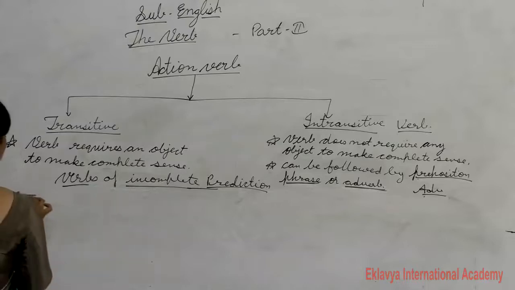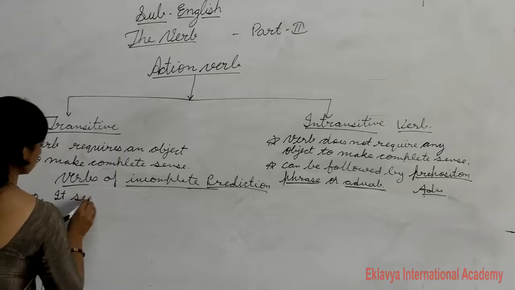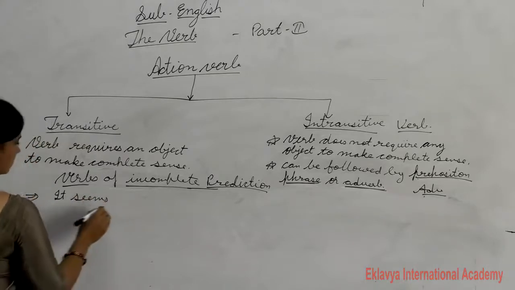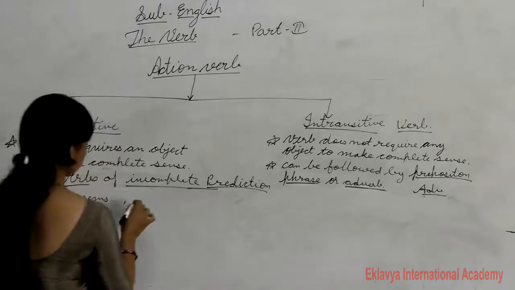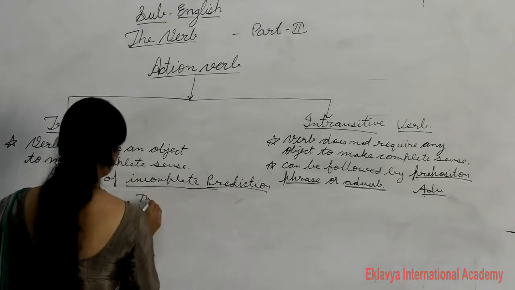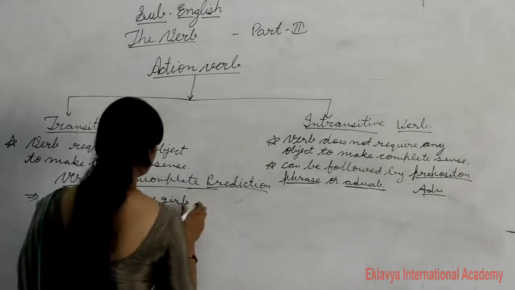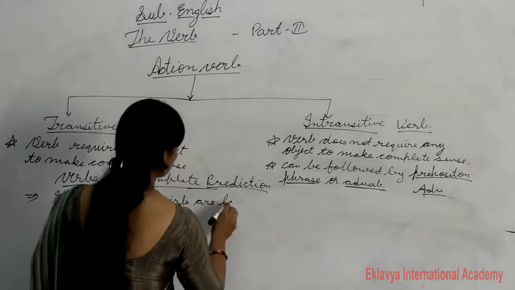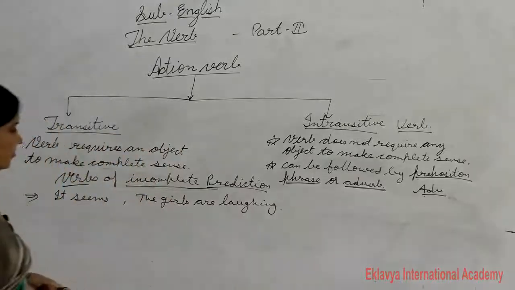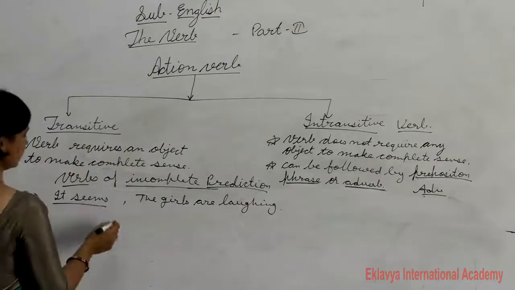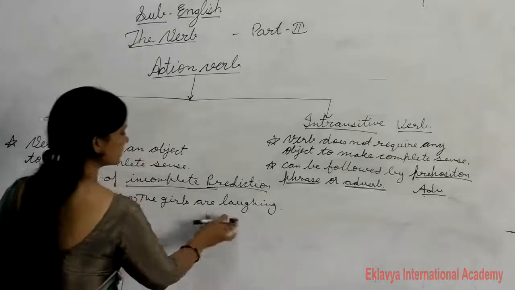Like if you write "it seems", okay, here "it seems", and here the second sentence is "the girls are laughing".